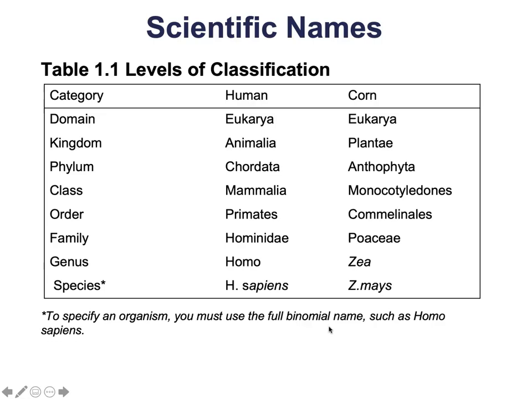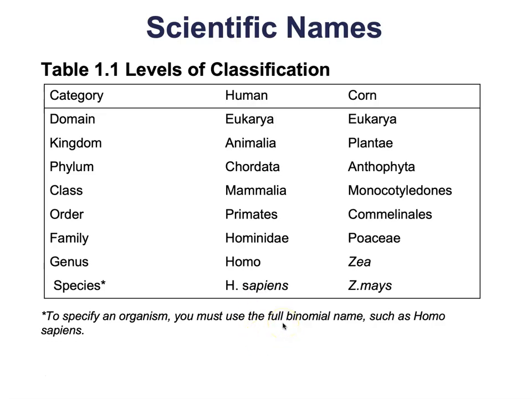Great example would be Homo sapiens or H. sapiens, as you'll often see it abbreviated in scientific documentation. Corn is from the genus Zea and the species mays. So this is going to be classified as Zea mays. You may also recognize the term E. coli. E. coli is actually the species designation, the E standing for Escherichia and coli, a reference to its particular shape. And so E. coli is actually going to be its scientific name or its scientific designation.